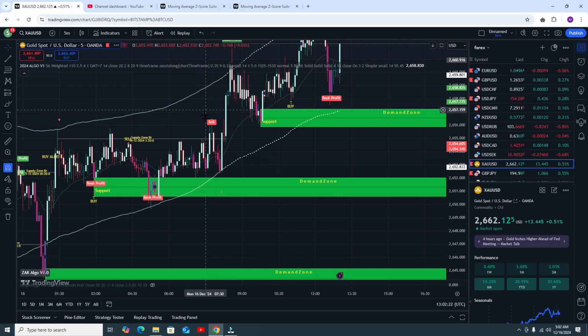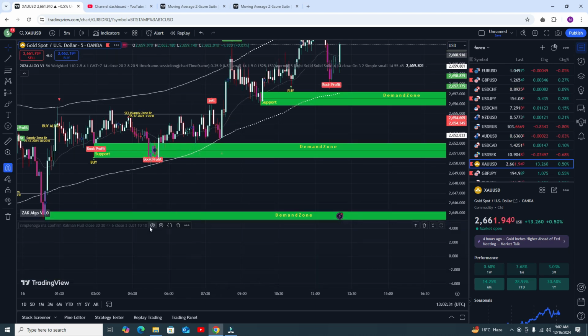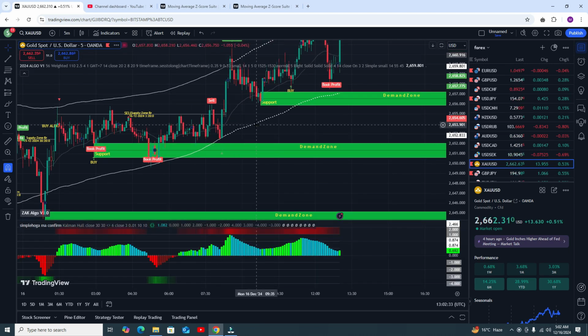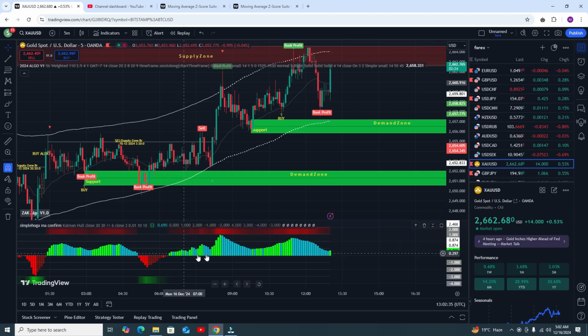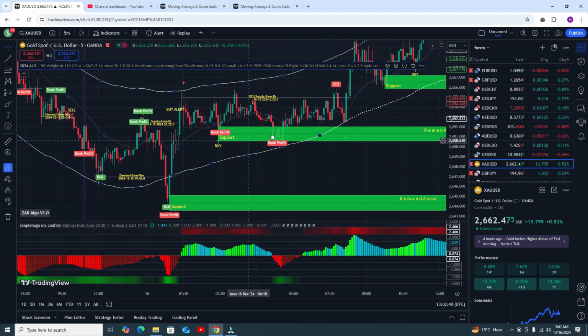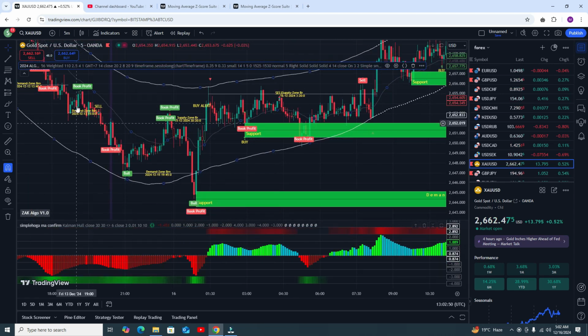So how can we protect our trades? That's why I am using a second indicator that will give you the protection. You can see it gives you the protection, you do not need to go for the sell trade. Okay, that's why I'm adding the second indicator, MA confirmation. Okay, Simple Hoga MA Confirm. This is the indicator name, and here you can see the sell signal, got the sell signal, and it's profitable.